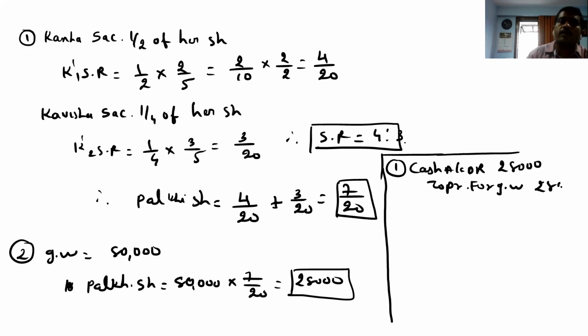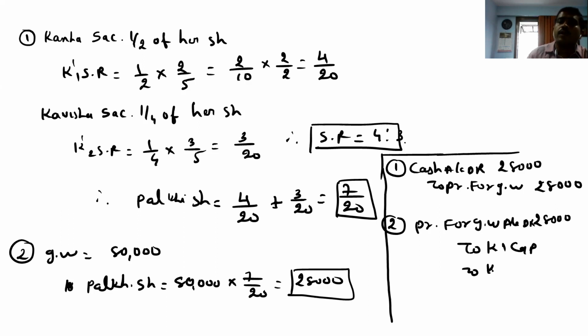Number two is premium for goodwill account debited, 28,000, to sacrificing partners, that is K1's capital and K2's capital. So 28,000 we have to distribute in sacrifice ratio, that is 4:3. That is 16,000 and 12,000. Right? So that also we have completed.